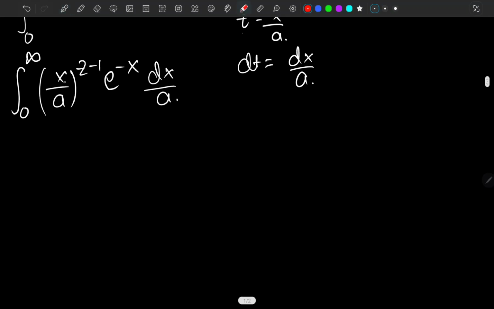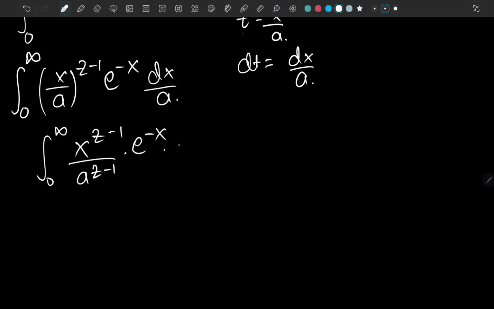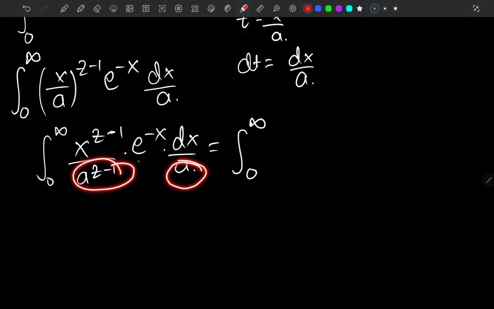Now we are going to split these exponents. It's x to the z minus 1 over a to the z minus 1, and e to the negative x, dx over a. Our next step is to combine these two things, because they are being multiplied, so their exponents are added.